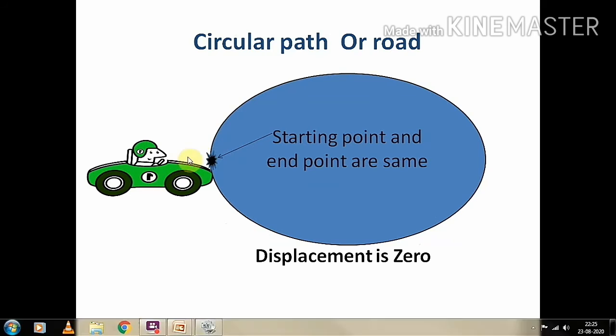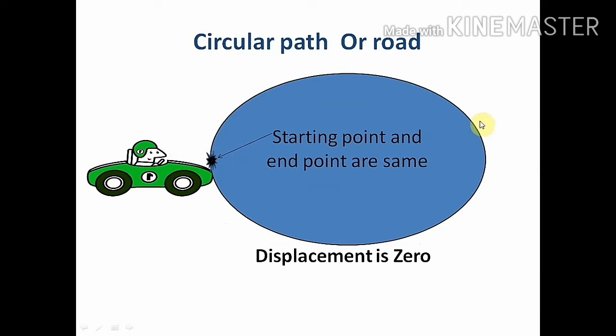And in the case of this path, this path is a circular path. So the car starts moving from here and ends over here. This will be the starting point, and this will again be the end point. So in that case, displacement will be 0. And what will be the distance? Distance will be the circumference of this circle.